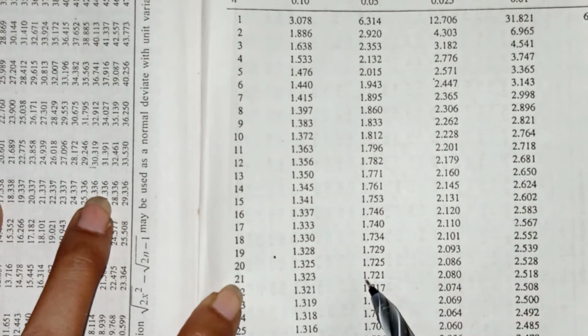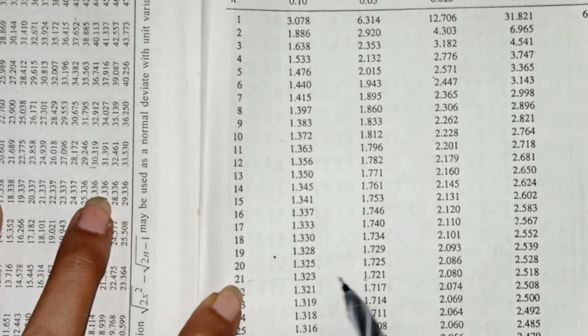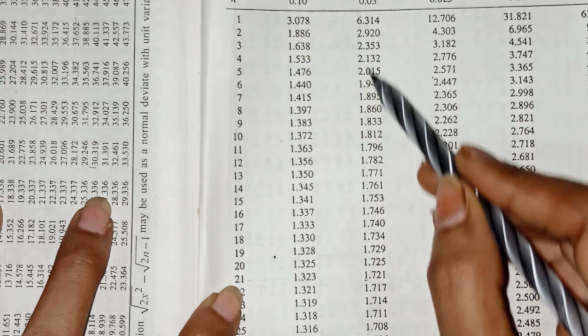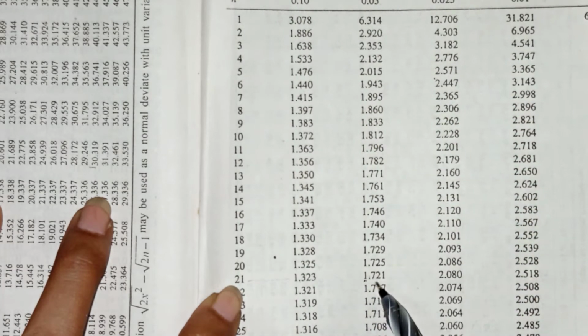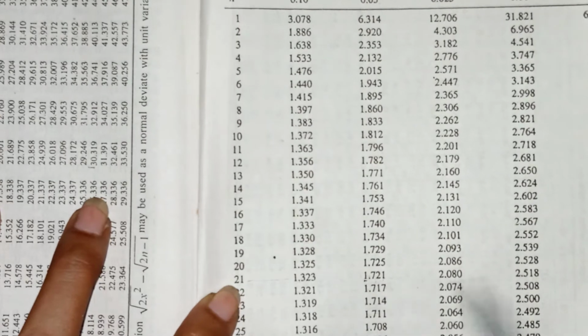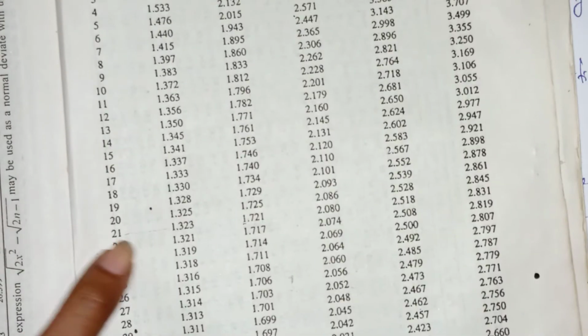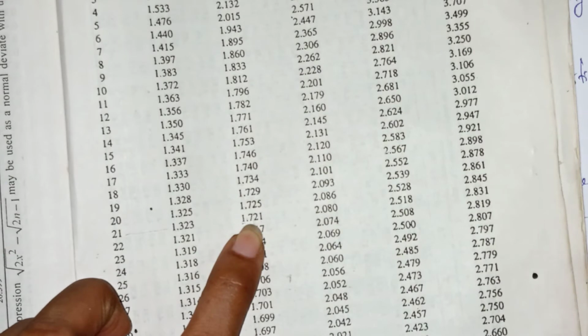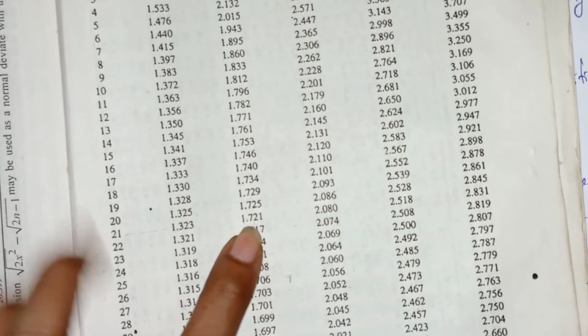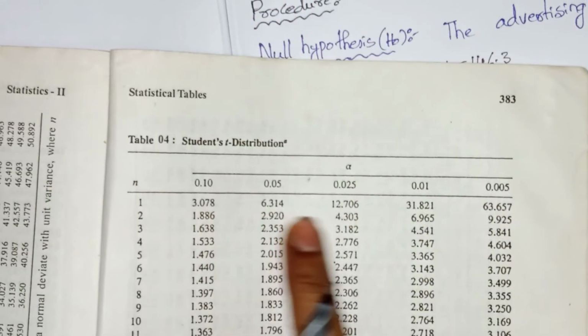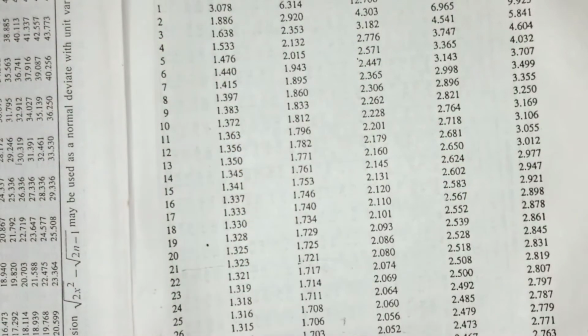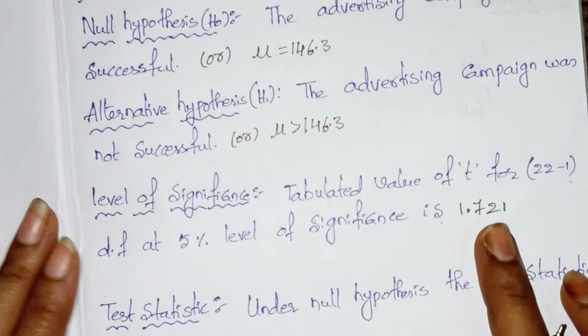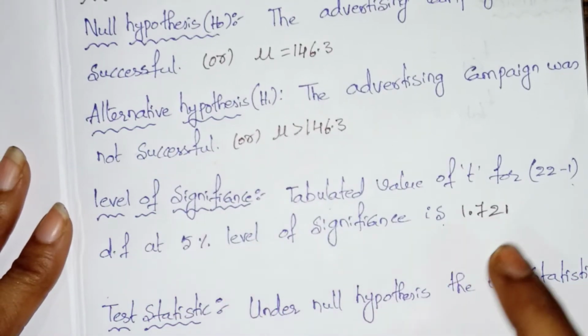So this is the value: 1.721 is the tabulated value. This side is the level of significance and this side is the degrees of freedom. Now we have found the tabulated value.